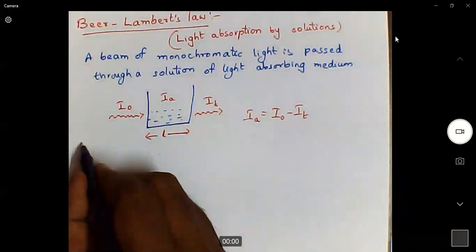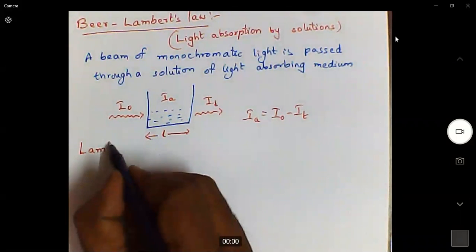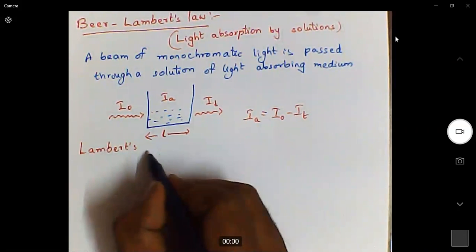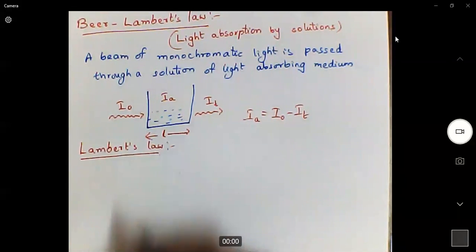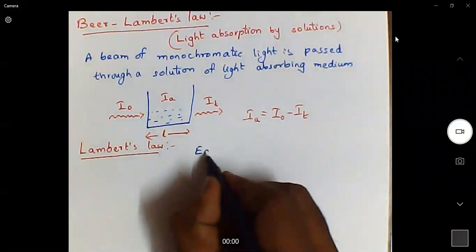Now, Beer-Lambert's law was independently derived by two scientists, Lambert and Beer. They are not collaborators. They did not work together. They have independently developed this law. Now, what is Lambert's law?